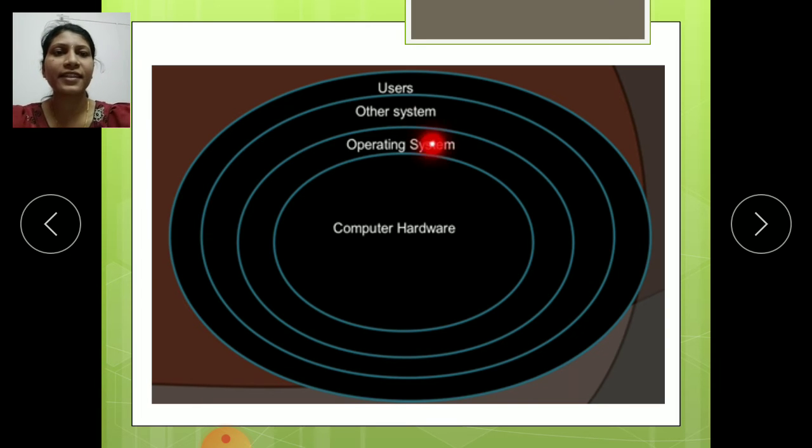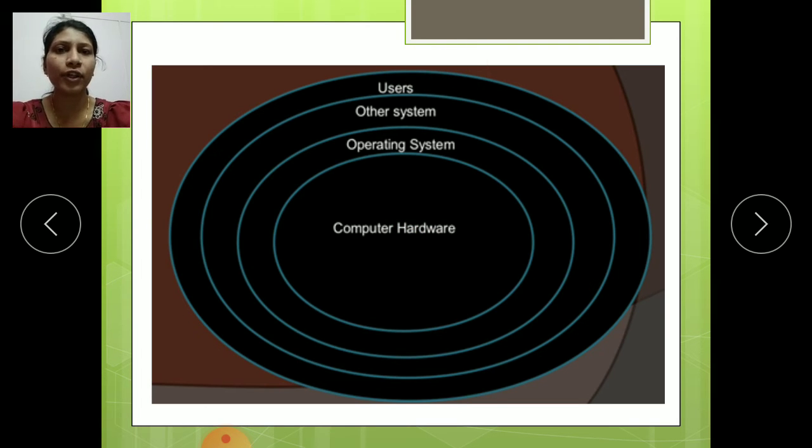See, this is the exact diagram that shows the structure of the OS. Here, computer hardware means, for example, keyboard, mouse, hard disk, monitor, CPU. These are all hardware of the computer system. Then users: we all are users.